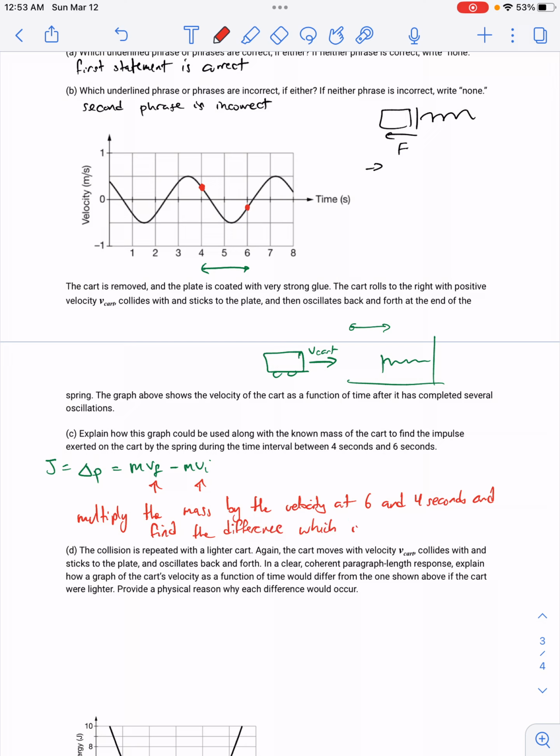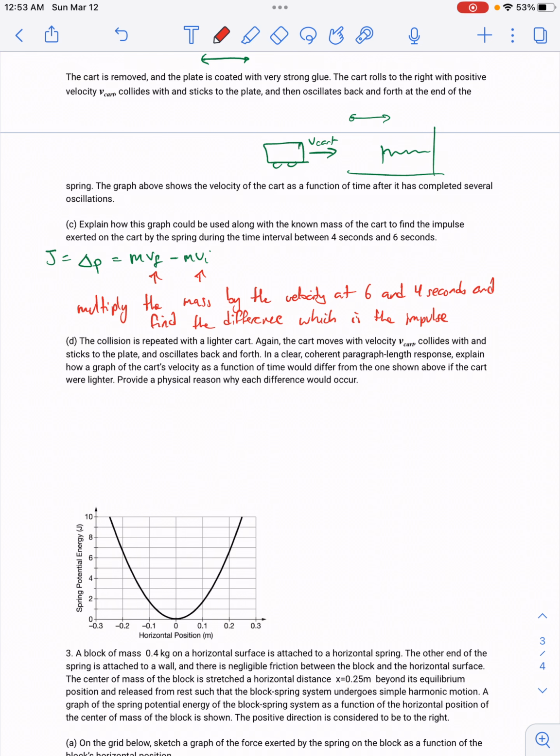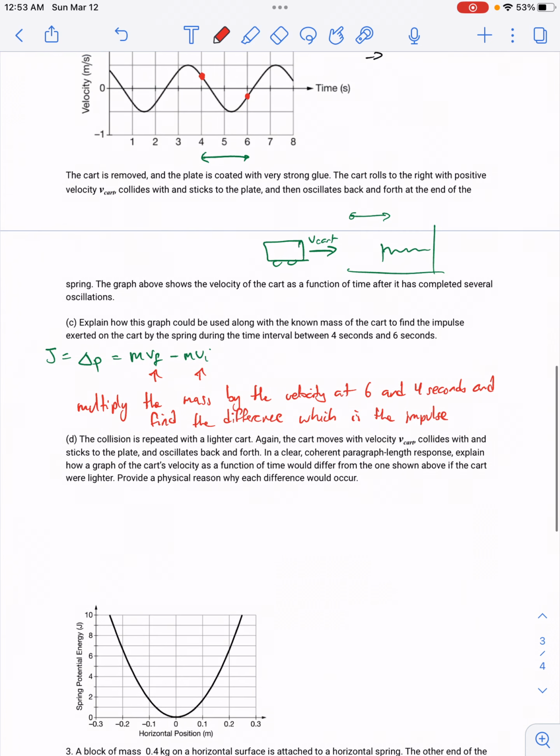Part D, repeating it with a lighter cart. So the same thing that just happened with a lighter cart. It's moving with the same velocity when it collides, and then it oscillates back and forth. I'm going to explain in a paragraph how the cart's velocity as a function of time would differ from the above graph, and then to explain why each difference would occur.